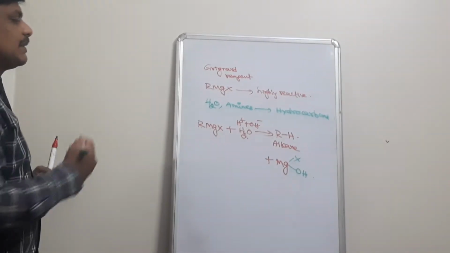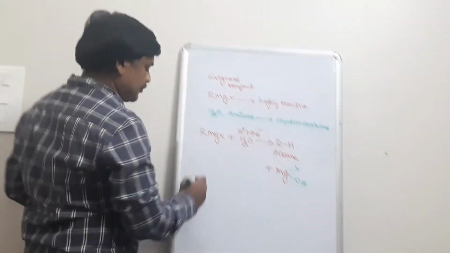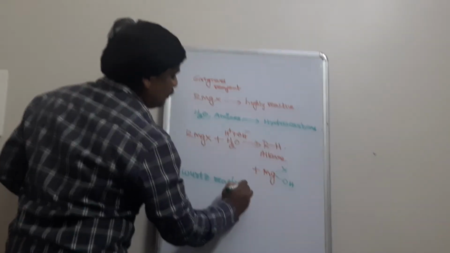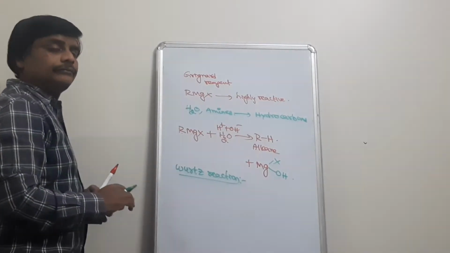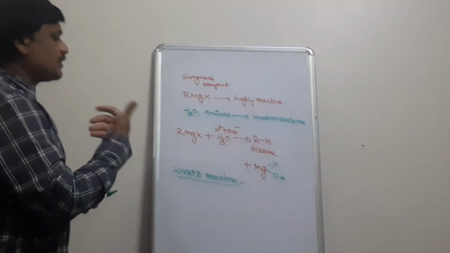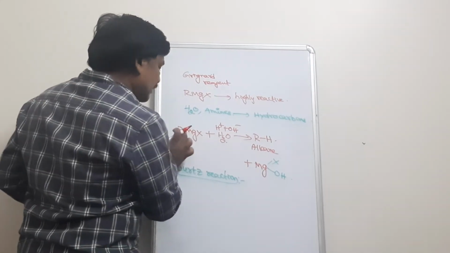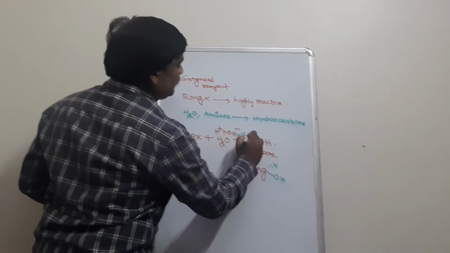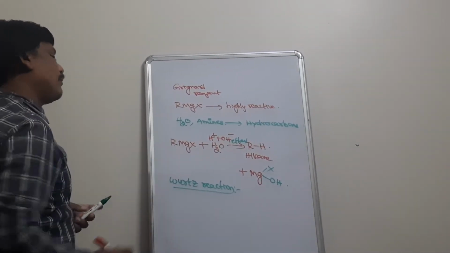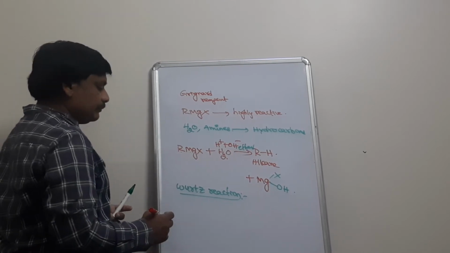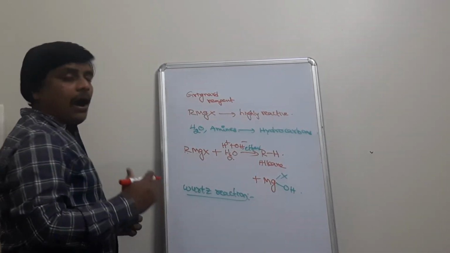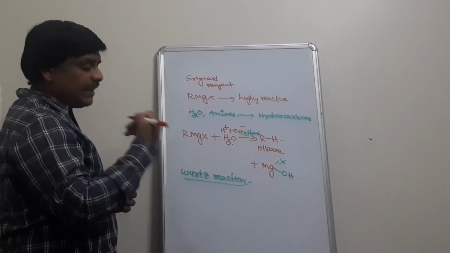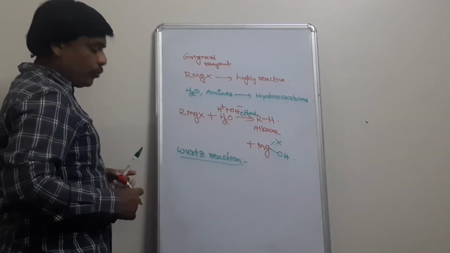The best example is Wurtz reaction. What is Wurtz reaction? Alkyl halides react, in the presence of dry ether, to form alkanes. The statement of Wurtz reaction: alkyl halides react with sodium metal in the presence of dry ether to form alkanes.